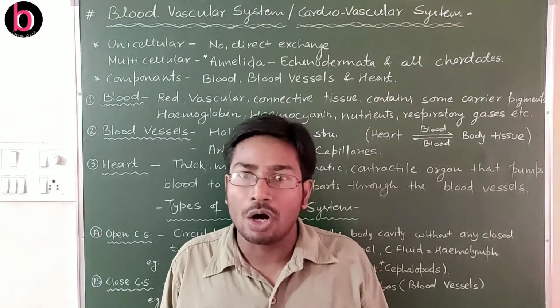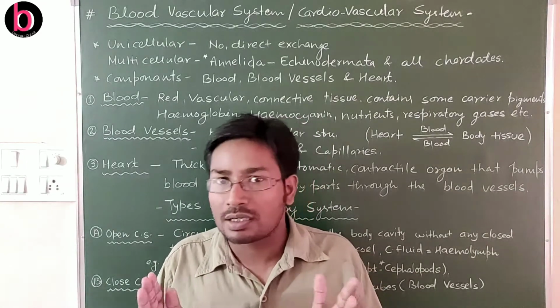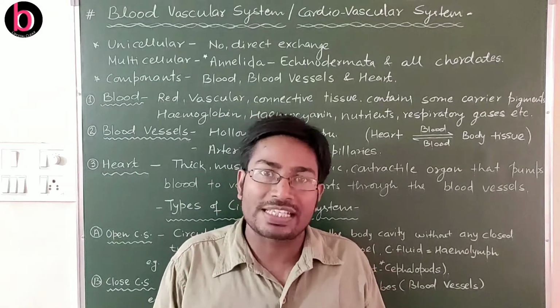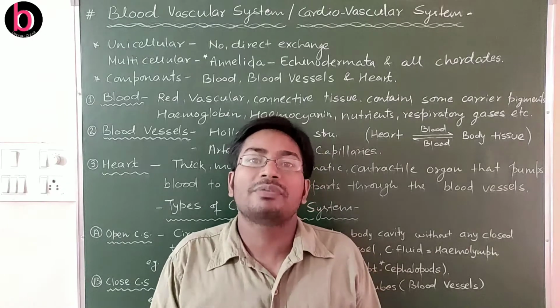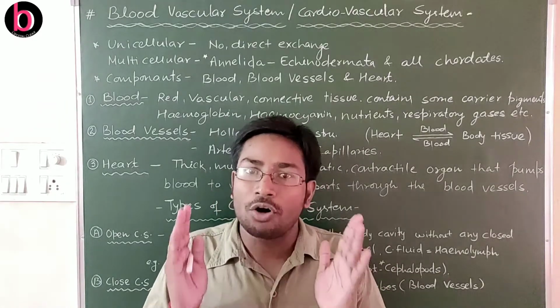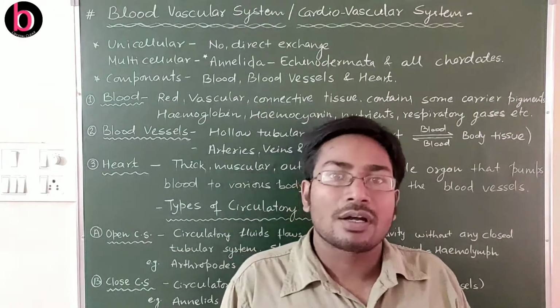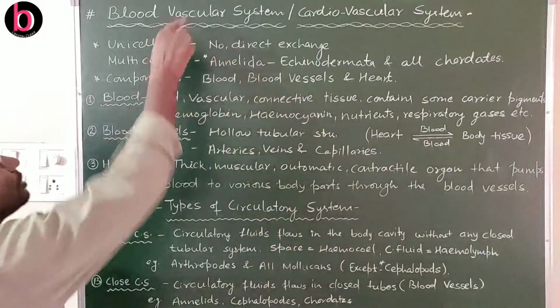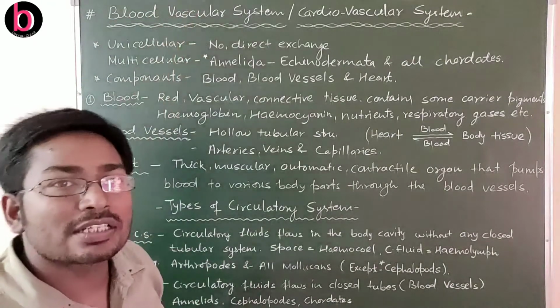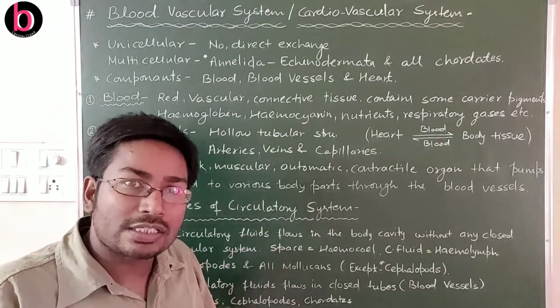Here in this video lecture we are going to discuss the blood vascular system, or cardiovascular system. This is the second video of this chapter, body fluids and circulation. In the previous video lecture we already discussed a variety of body fluids. Here we will discuss the blood vascular system. So what is the blood vascular system or cardiovascular system?